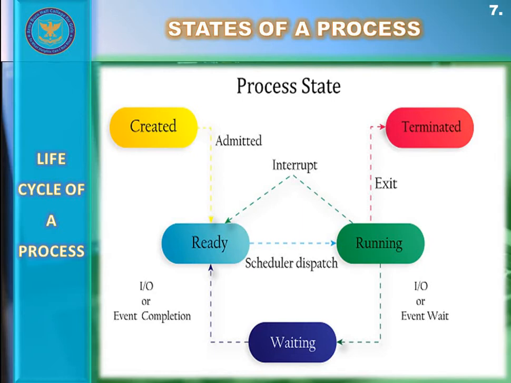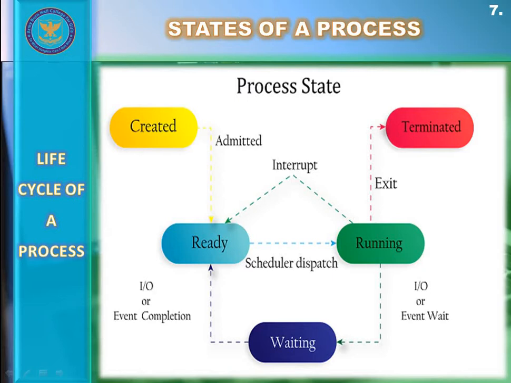Afterwards, the fifth and last basic state of a process's life cycle is the completion or termination stage. As you can see on the screen, that is the red block which shows the terminated state. When a process is transferred from the ready state to the running state for execution, and if that process does not get transferred by the operating system to the waiting or block state, then the CPU successfully executes that process by applying its associated instructions on it in the running state.